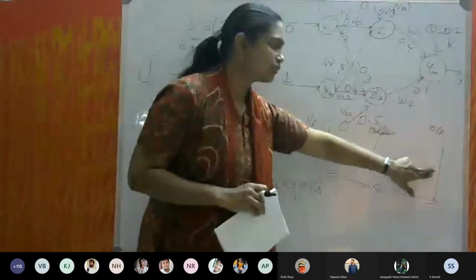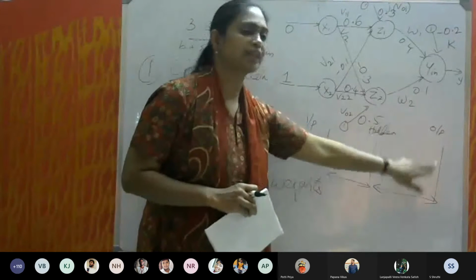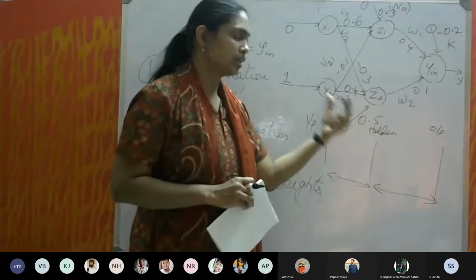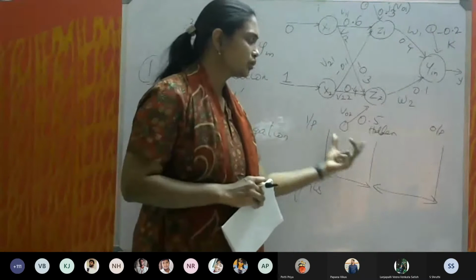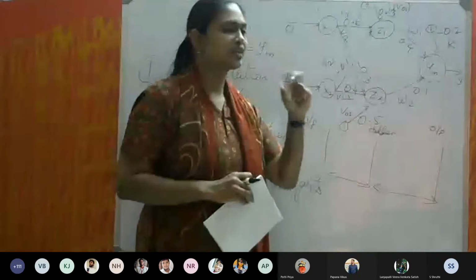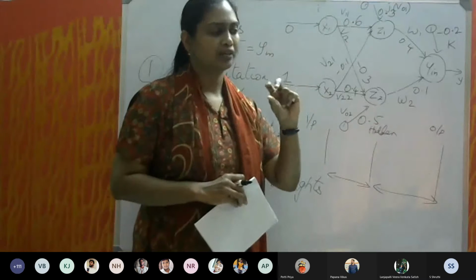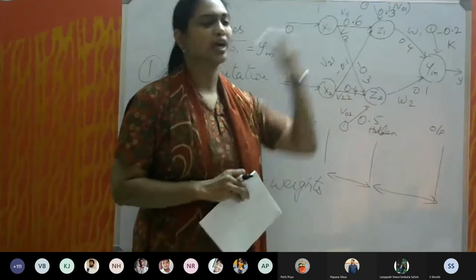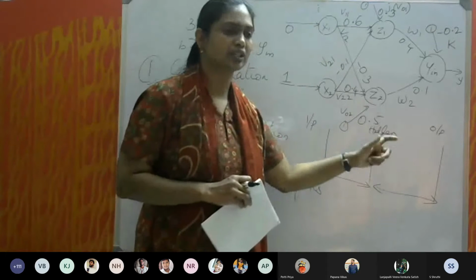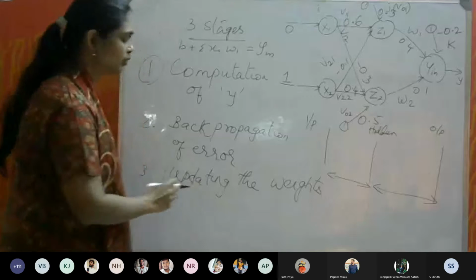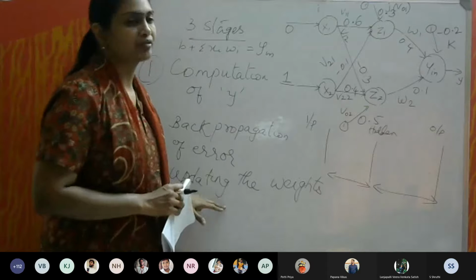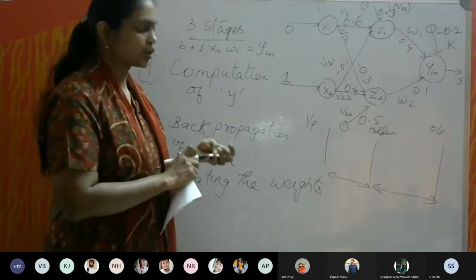So first we have to find the error between hidden and the output layer. Then we have to pass on that information backwards to find the error between the input and the hidden layers. So once you know by how much incremental value you have to increase your weight, that is calculated here based on the error, and then we have to update the weights. Okay, so updating the weights we have to do last. So this is the procedure.